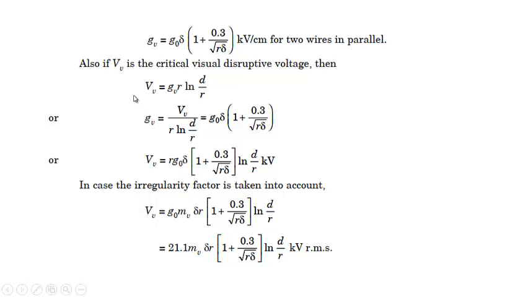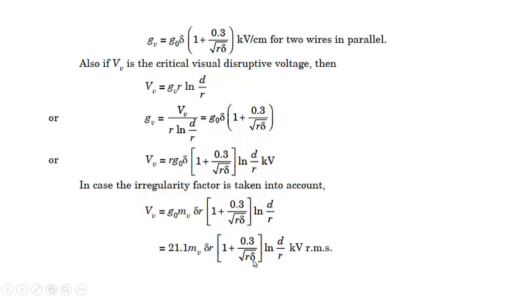So when this happens, V, the critical visual disruptive voltage, is GV R into ln of D by R. Finally, when the irregularity factor and air density correction factor are considered, it comes out to be G naught MV delta R 1 plus 0.3 divided by root of R into delta ln of D by R. When the value of G naught is given and the RMS value is taken by dividing by root 2, it will be 21.1 MV delta R 1 plus 0.3 by square root of R into delta ln of D by R kilovolt in RMS.